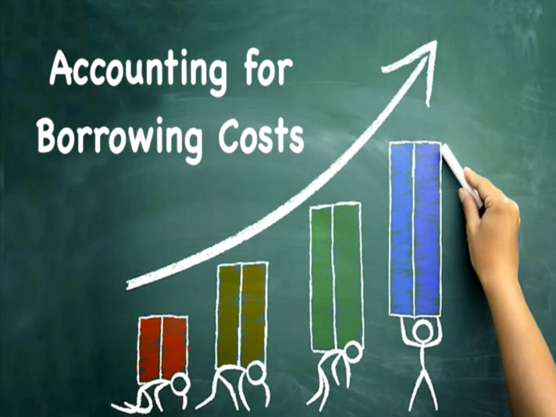In this video, we will have a quick exam-oriented discussion regarding AS 16, that is accounting for borrowing cost. First of all, let us check the objective of this standard. This standard discusses the accounting treatment for borrowing cost, that is whether the borrowing cost should be capitalized along with the assets or whether it must be charged to the profit and loss statement.